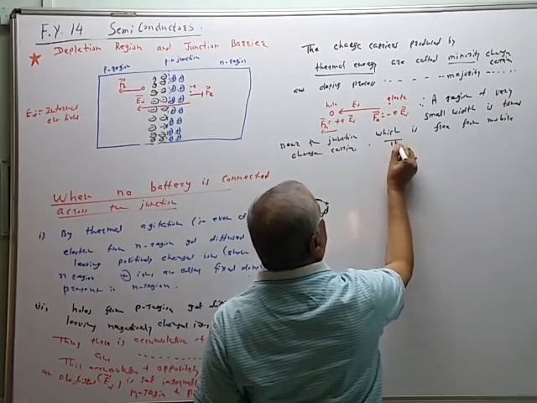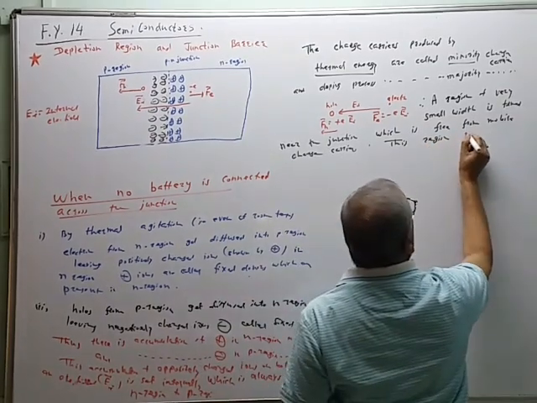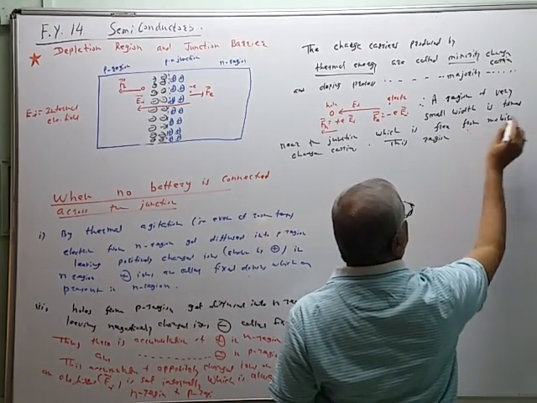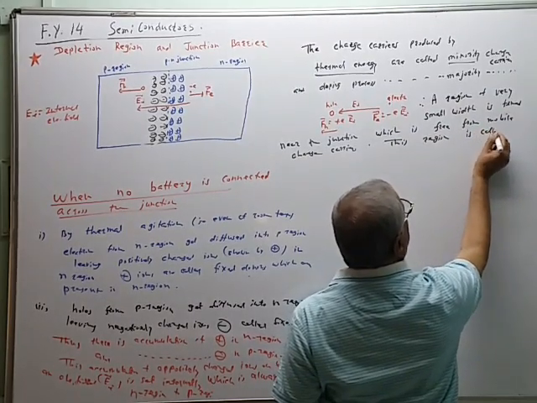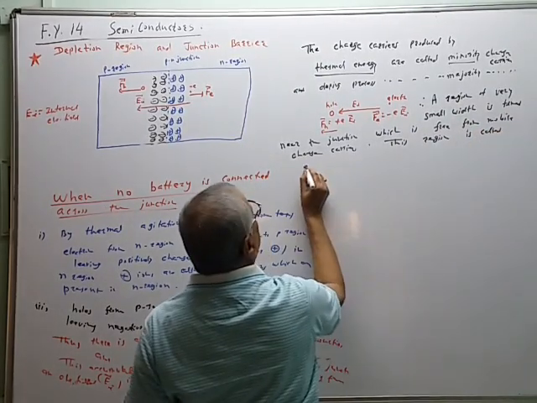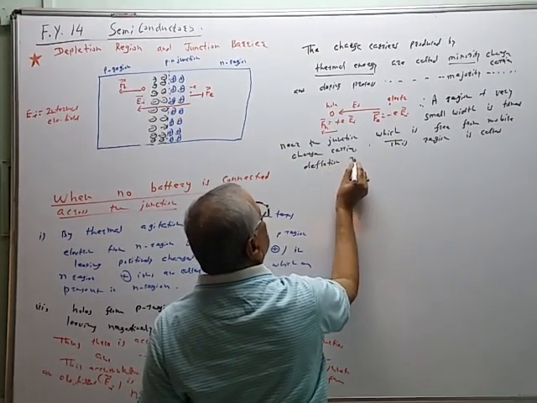This region is called, this region which is depleted from mobile charges, which is free from mobile charges, this region is called depletion region.